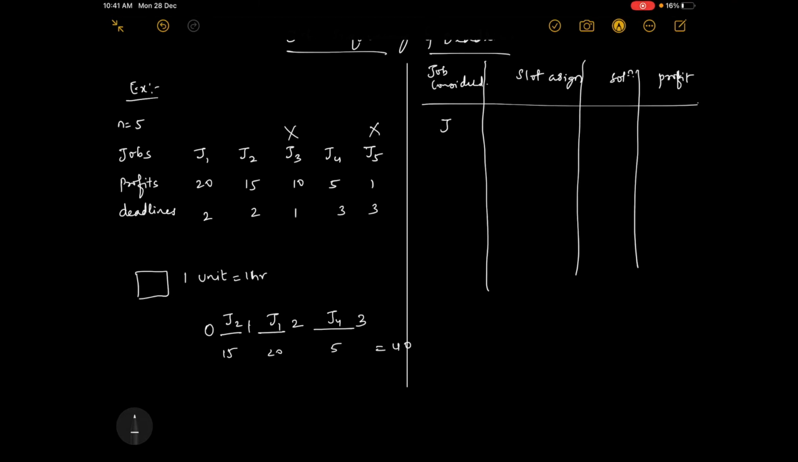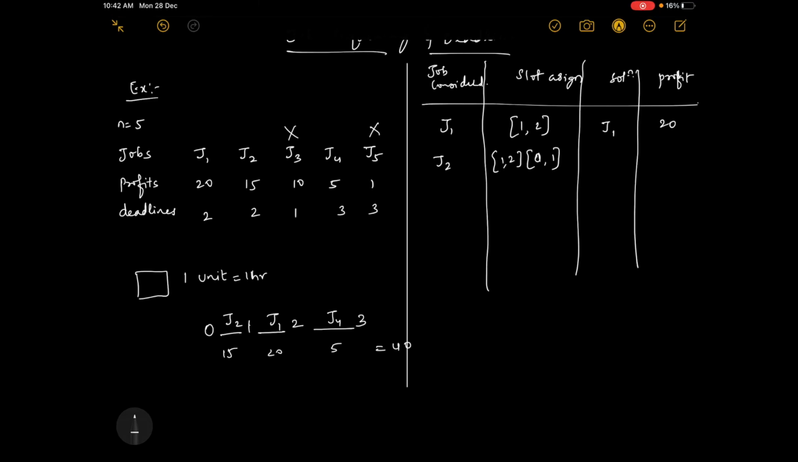we will consider the J1 job, which slot we have given, 1 to 2. So the slot is 1 to 2. So what is the solution we have got? We have got the solution for J1. So what is the profit? 20 rupees. Next, we go for J2. We try to find a slot for J2, but 1 to 2 is already occupied. So J2 will occupy 0 to 1.